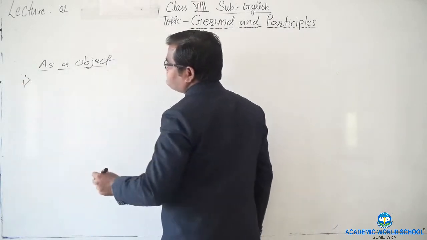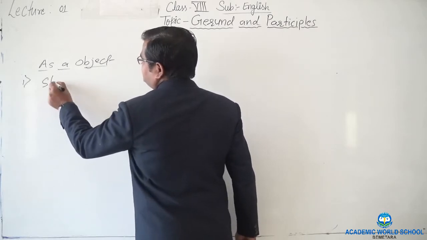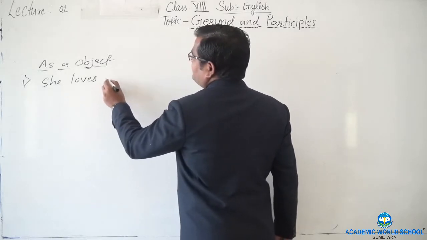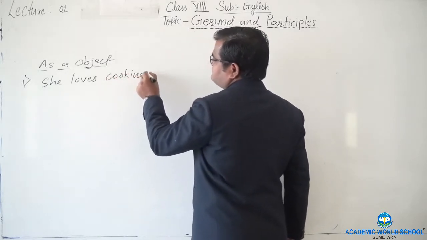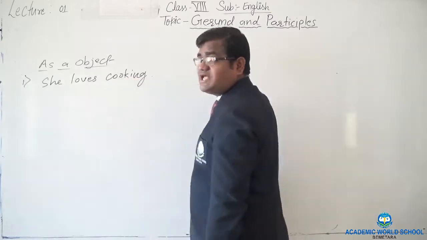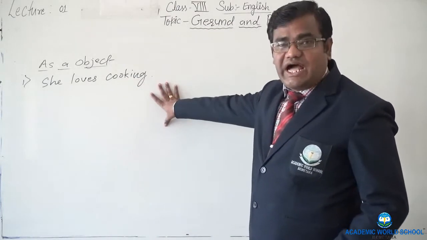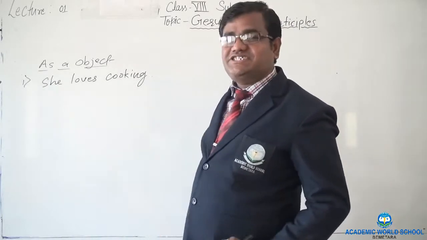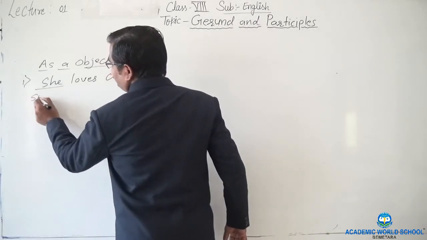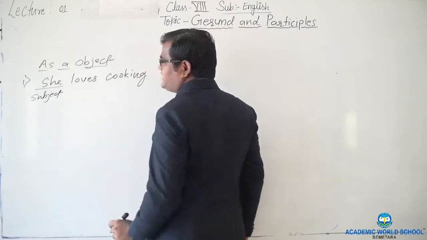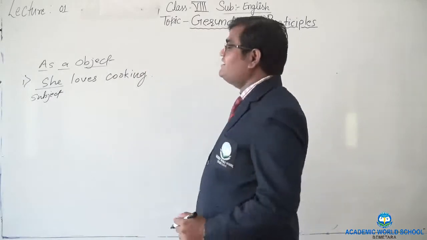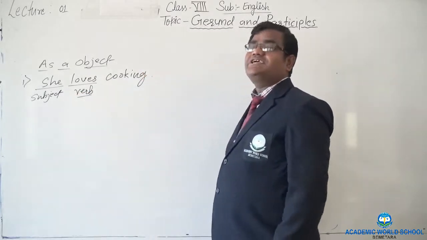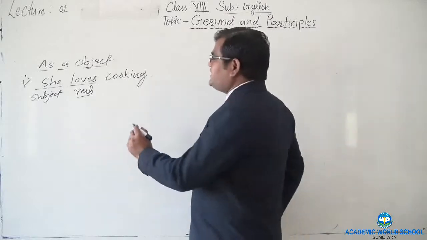Now let's see through an example how it can be the object. For example, she loves cooking. She loves cooking. Now here, are we talking about cooking itself? No, we are telling what exactly she loves. She is the subject of the sentence. What is the main verb of the sentence here? Loves, right? It is the verb of the sentence. And what is the object of the sentence here?